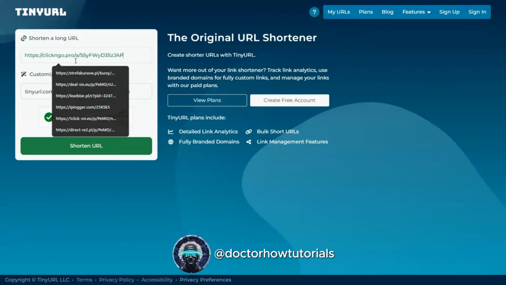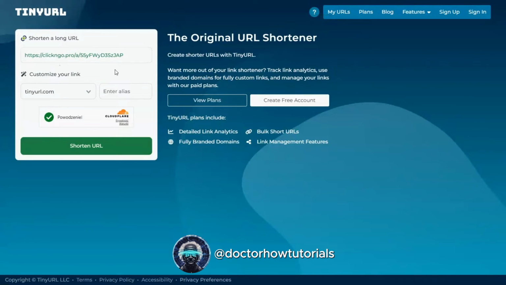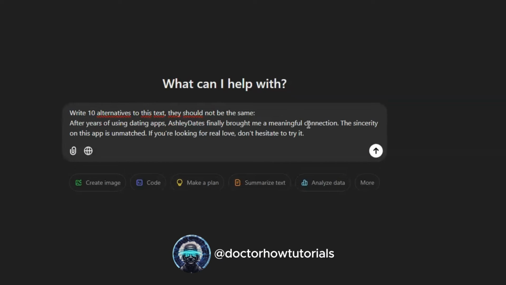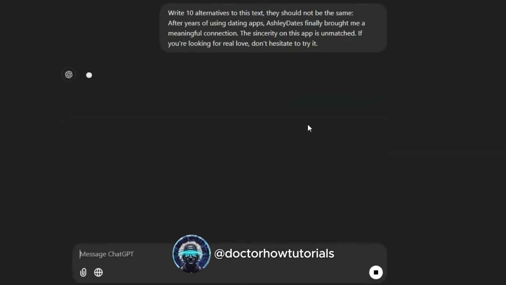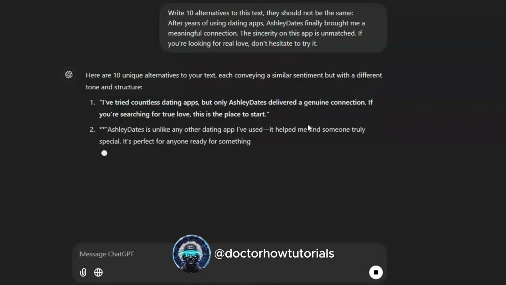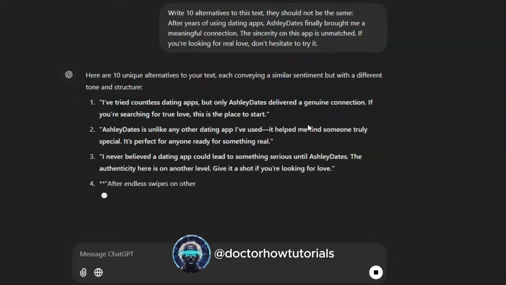To shorten a link and add a custom alias, I'll use the tiny URL website. All it takes is pasting the desired link and entering the alias I want to use. Next, we will use ChatGPT to generate 10 alternative versions of our text to minimize the risk of being flagged as spam on Quora. The prompt I used is provided in the description.